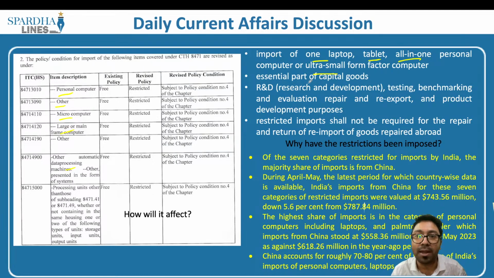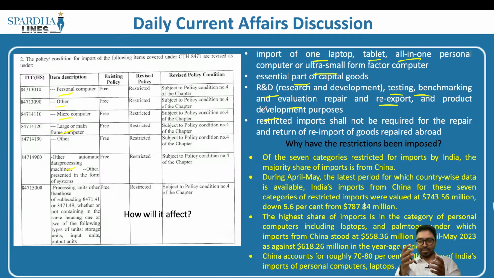Or if it is part of the capital goods. Let's say for example you're trying to build another platform, or you're planning to build a subsequent product with these particular laptops, then in that case, if it is an essential part of the capital goods, a license may not be required. Then when it comes to research and development, testing, benchmarking, evaluation, repair, re-export and product developmental processes, what do we